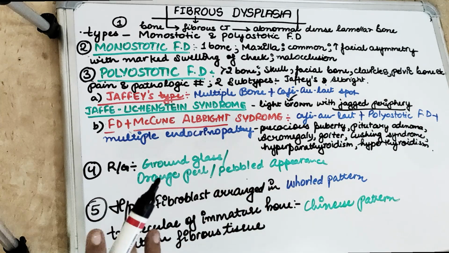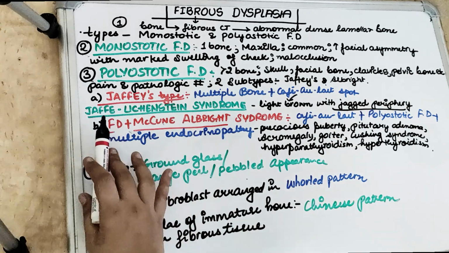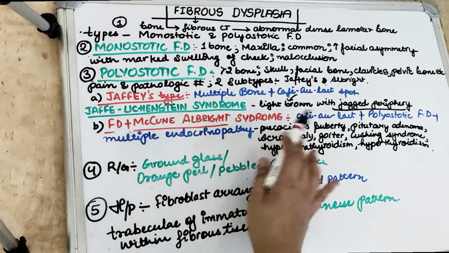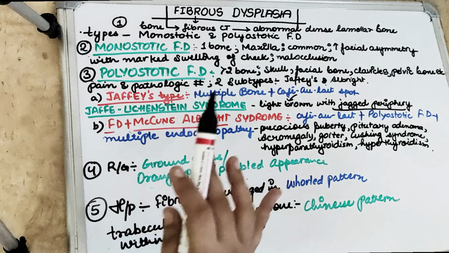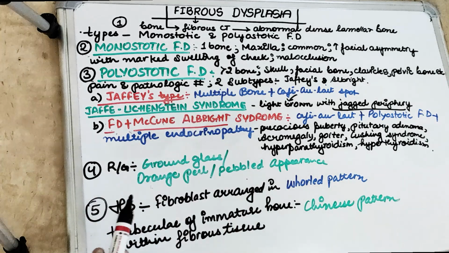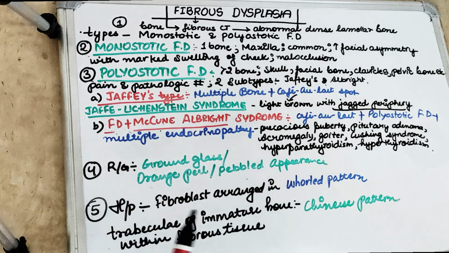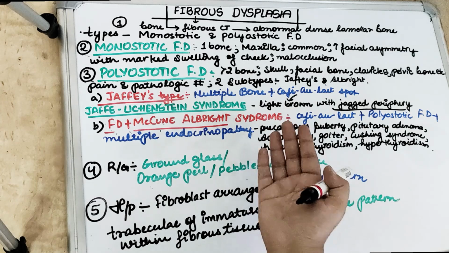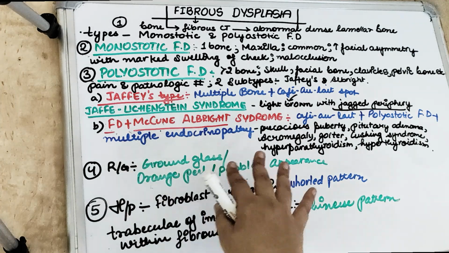So you have to remember this: if the borders are jagged, then that means it is Jaffe. If it is also involving multiple bones, then it is fibrous dysplasia. The second one is when polyostotic fibrous dysplasia is associated with McCune-Albright syndrome. In McCune-Albright syndrome, we see polyostotic fibrous dysplasia, café-au-lait spots, as well as multiple endocrinopathies.